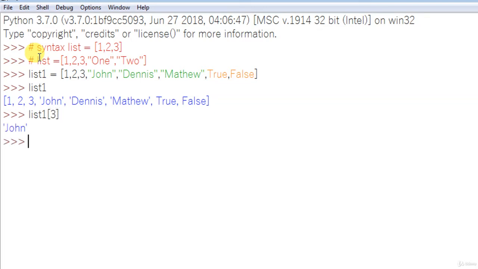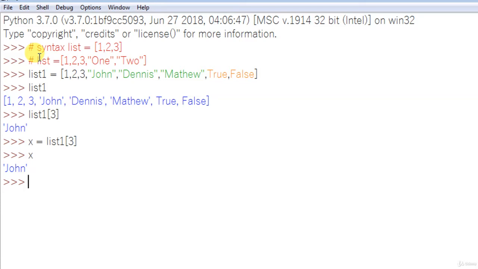See, the third element is nothing but John. And in another case, I can retrieve the data from the list and assign it to a particular variable. For example, I have a variable called x and I'm going to take the data from list1, let me take 3. When I print x, it holds John in it.